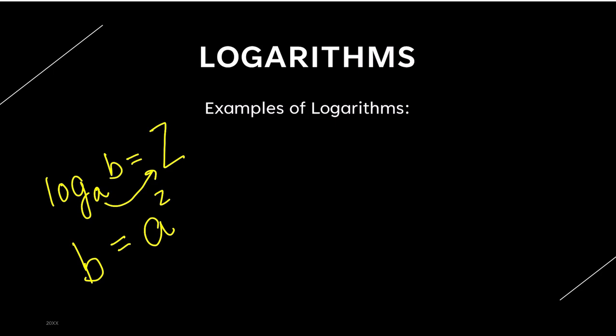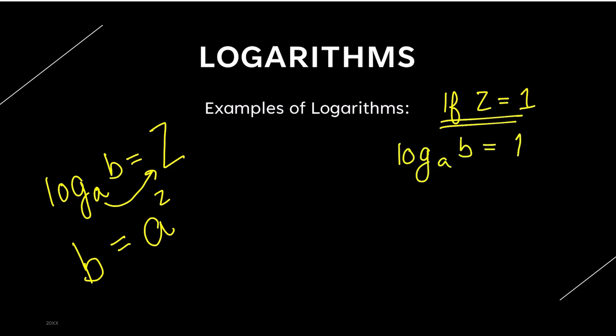Now, the next part is, if z is equal to 1, then log a b is equal to 1, then b is equal to a raised to power 1 by our conversion, that is equal to a.